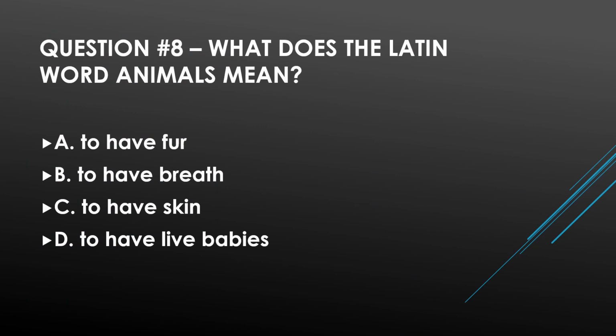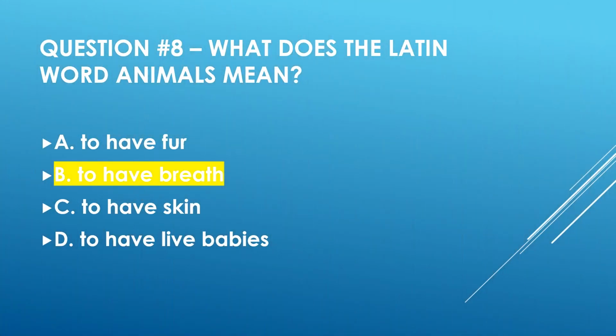Question 8, what does the Latin word animals mean? A, to have fur, B, to have breath, C, to have skin, or D, to have live babies? And this is B, to have breath.